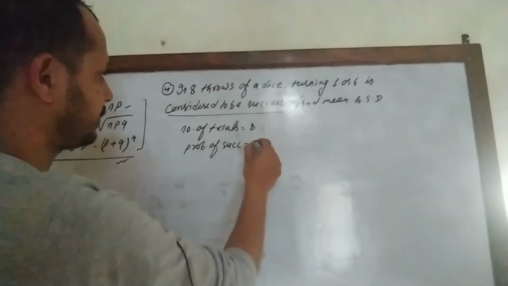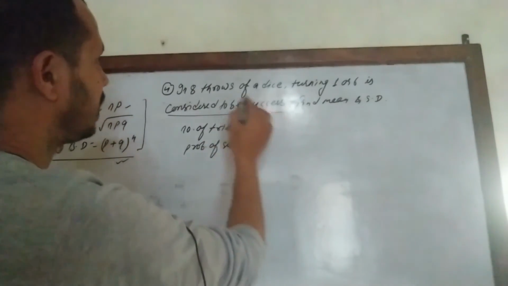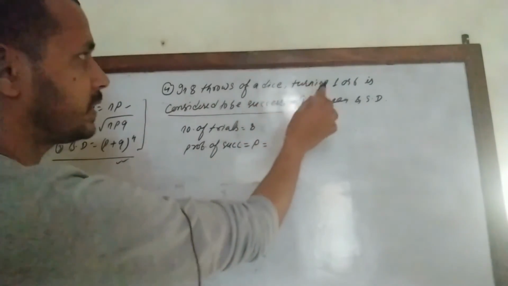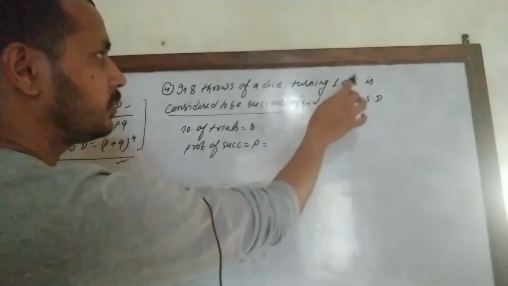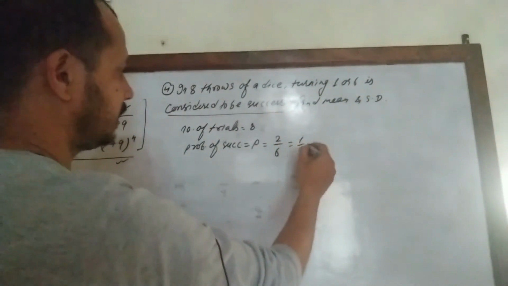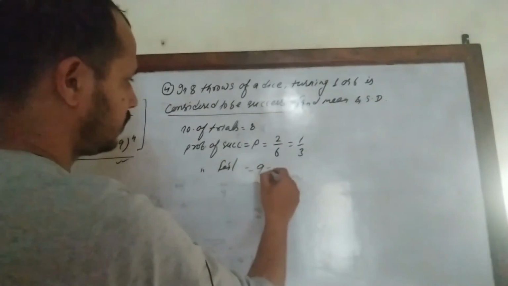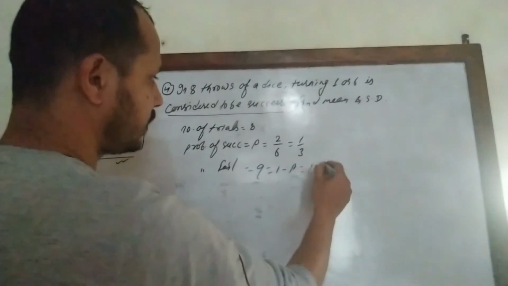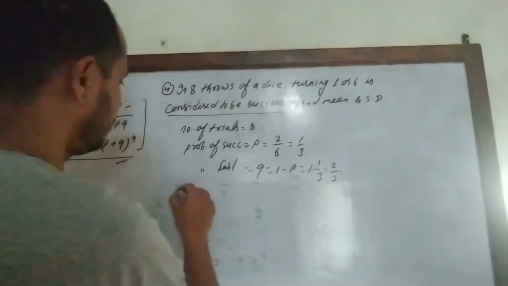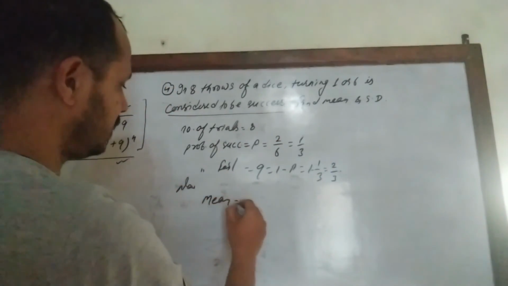The probability of success P, for 1 or 6: out of the total sample space of a dice, there is only one 1 and only one 6. So this will be 2 out of 6, that is 1 by 3. And the probability of failure Q is 1 minus P, that is 1 minus 1 by 3, which is 2 by 3.